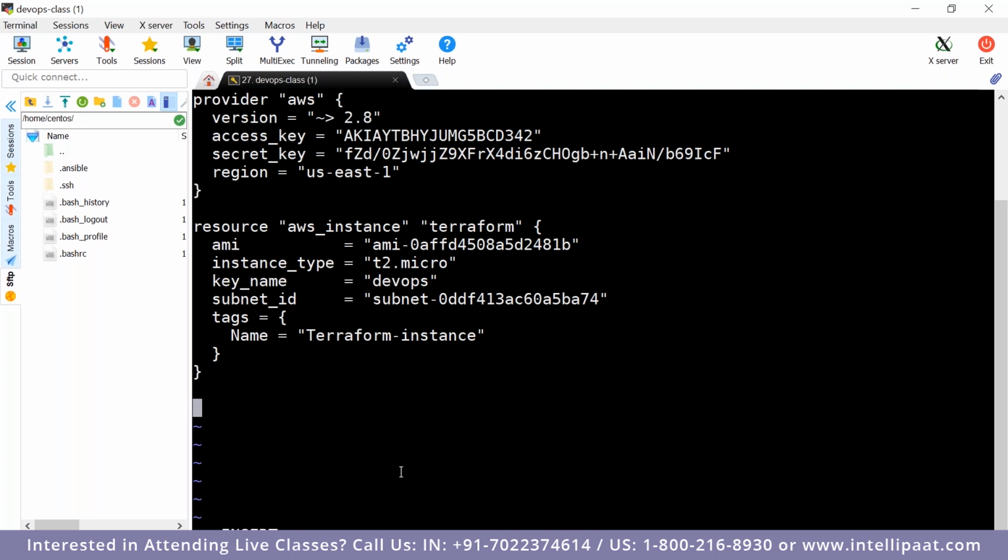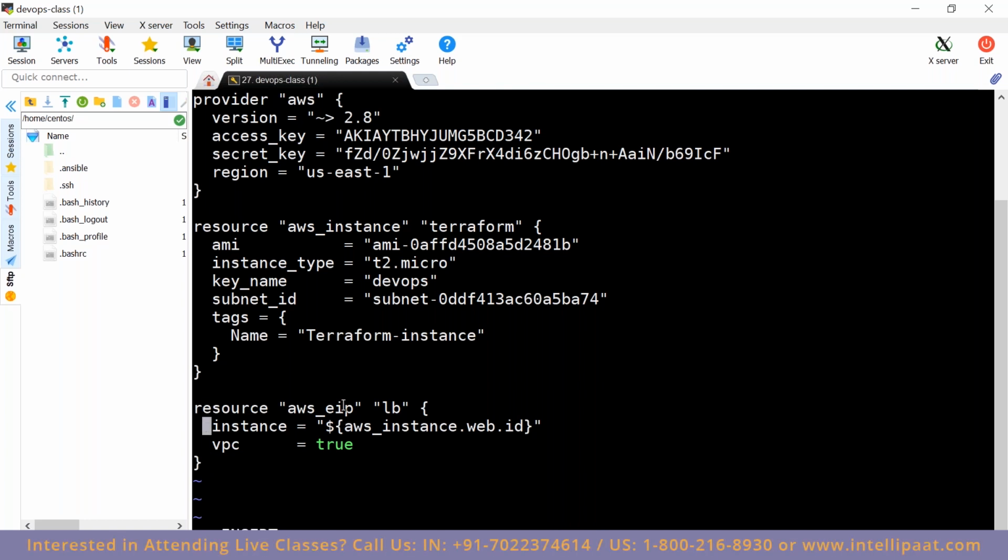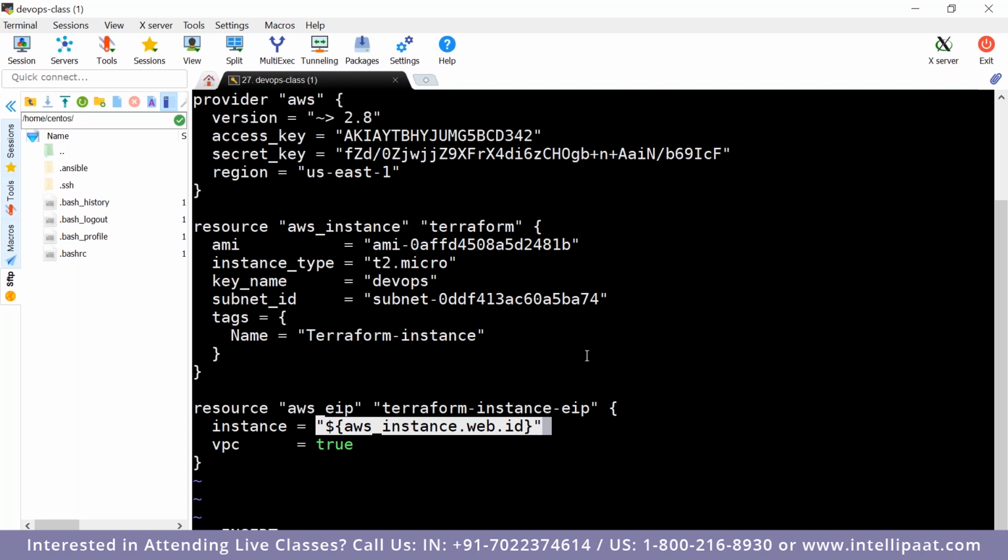What will I do? Create. Now what we are doing here, we are creating one more resource, which is nothing but AWS EIP, and let's name it as Terraform instance EIP. Now, this is nothing but getting a value of another machine. This is how we get the value of other machine. So whatever we got here, see, whatever we are getting here,